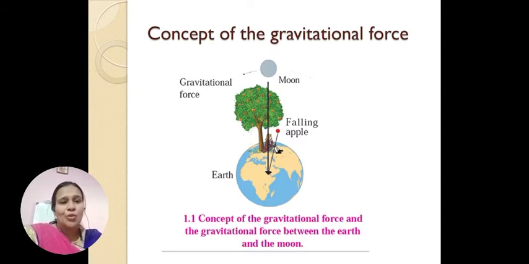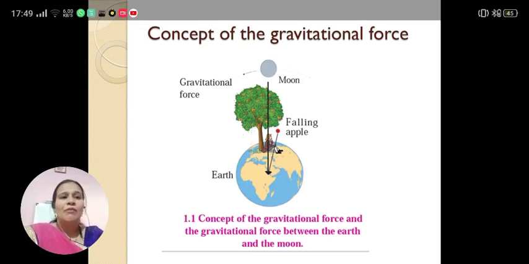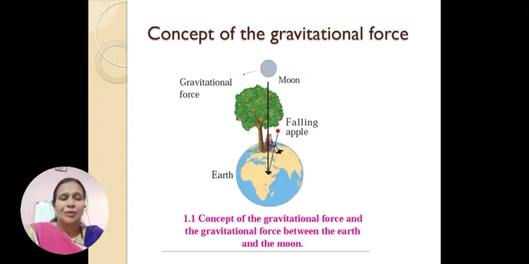So here it is shown how it acts on the apple tree, and at the same time how it is acting on the moon, which is far away from the earth. So the force is exerted towards the objects which are nearby, and at the same time towards the objects which are at a far distance away from the earth. That is, here it is given the moon.